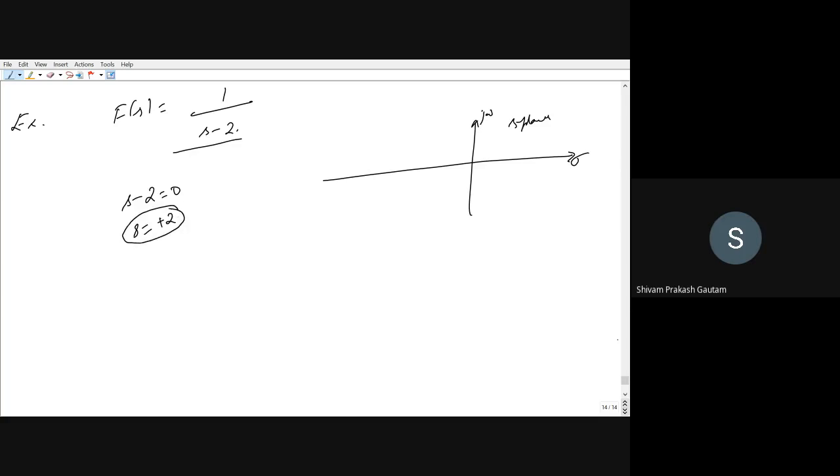So what is the location of the pole? On the right hand side, at sigma equal to +2. In this case, we cannot apply the final value theorem. Whatever answer we get from the final value theorem will be wrong.